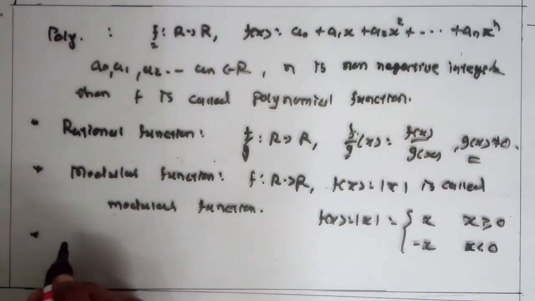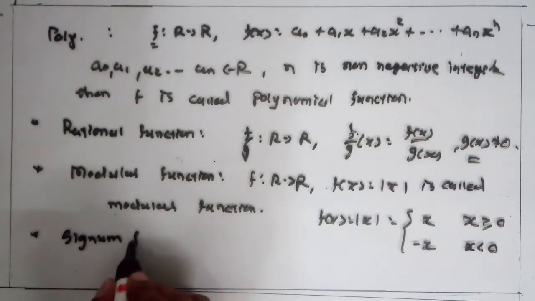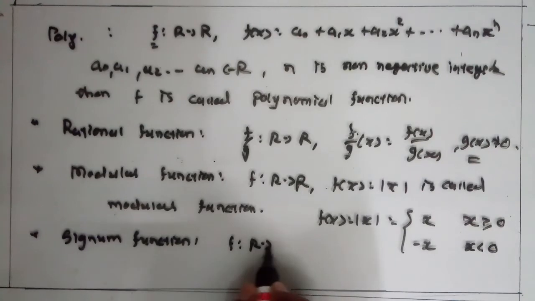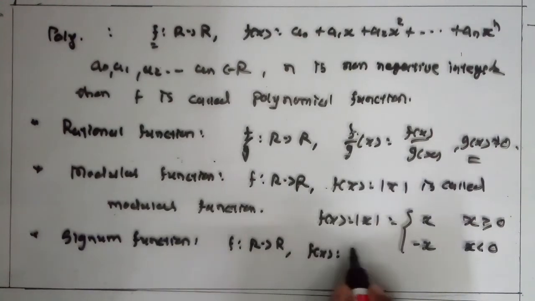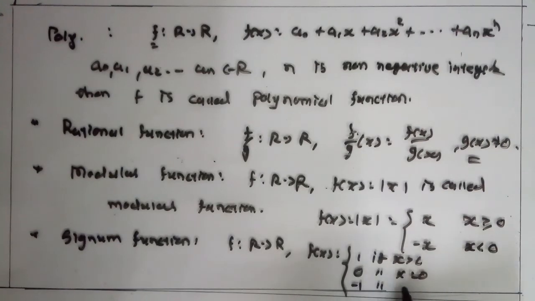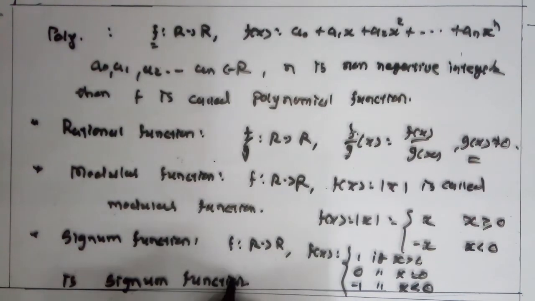Now next, signum function. A function f from R to R, f of x is equal to, remember this, 1 if x is greater than 0, 0 if x is equal to 0, and minus 1 if x is less than 0, is called the signum function. Clear this? Signum function. Okay.